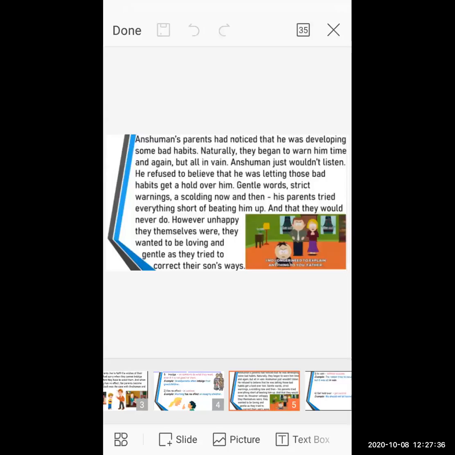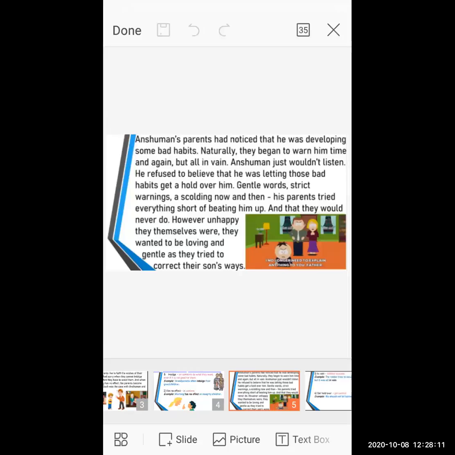Anshuman's parents had noticed that he was developing some bad habits. As I told you before, the child was developing bad habits. Naturally, they began to warn him from time to time. Warn means to advise not to do something. So they warned him from time to time, but all in vain. All in vain means there is no success.